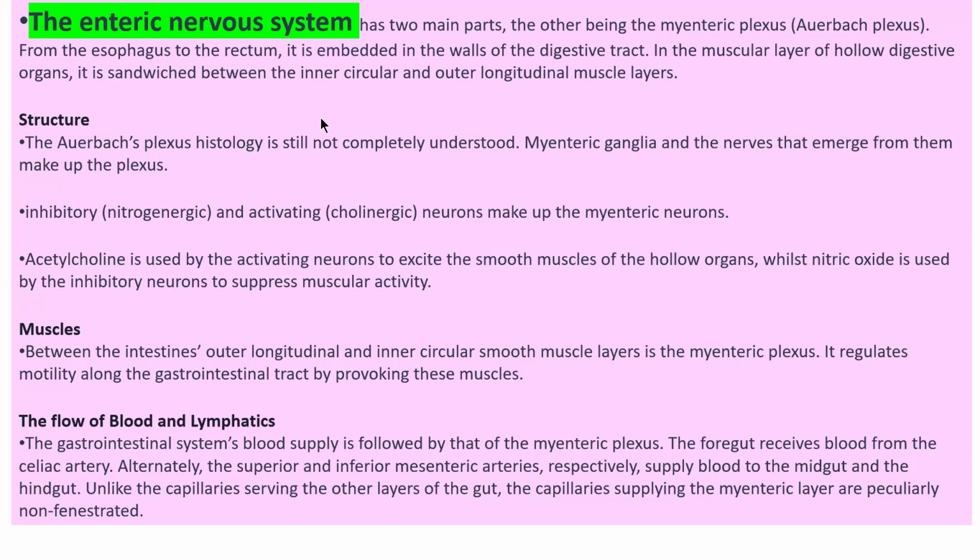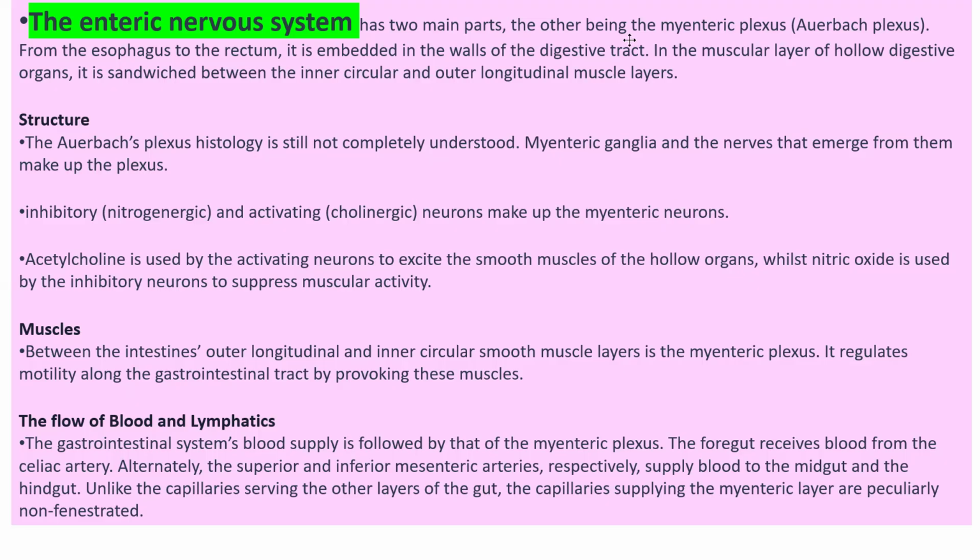So the enteric nervous system has two main parts. The Auerbach plexus runs from the esophagus to the rectum. It is embedded in the wall of the digestive tract, in the muscular layer of the hollow digestive organs. It is sandwiched between the inner circular and outer longitudinal muscle layers. It has two main parts, the Meissner plexus and the Auerbach plexus, from the esophagus to the rectum.